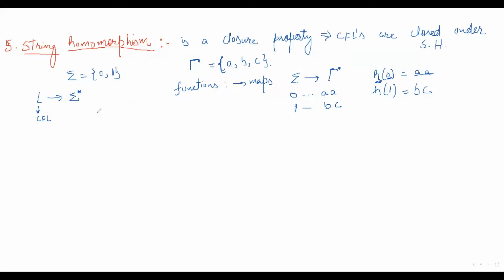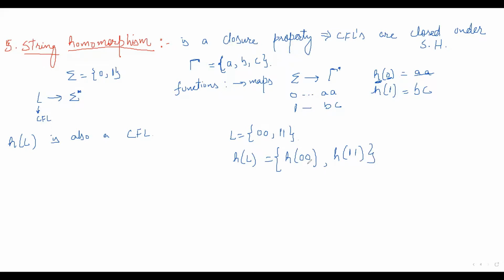Now L is a context-free language. Then we are saying H of L is also a context-free language. What does that mean? What will be H of L? Let's suppose L is 0 0, 1 1. Then H of L will be H of 0 0, comma, H of 1 1.